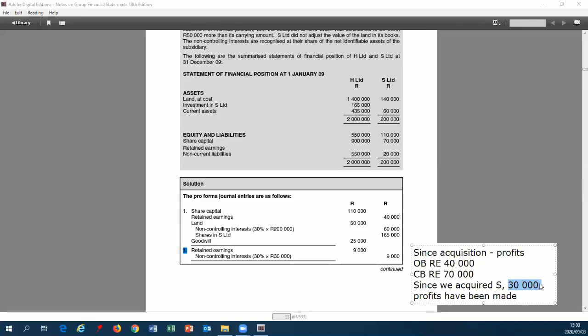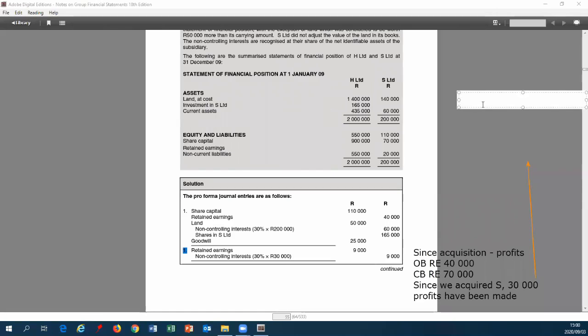So this journal entry takes this 30,000 that I've highlighted there: 30% is NCI, which is equal to 9,000. 70% is H, 21,000.